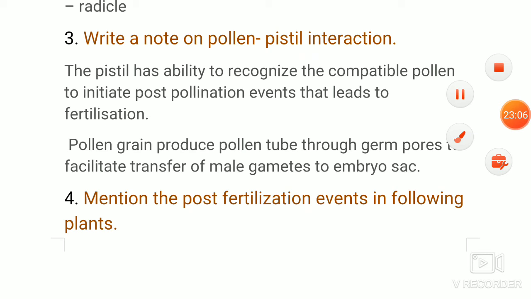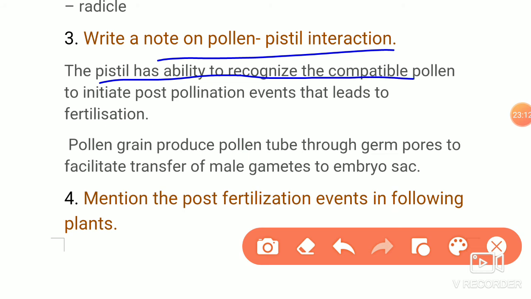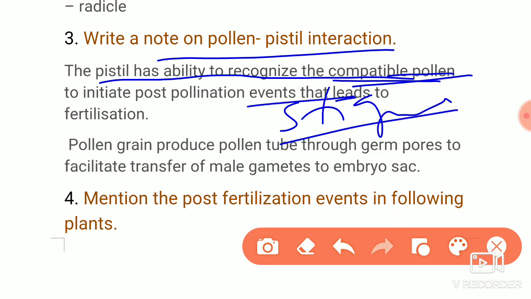Next we'll consider the pollen pistil interaction. So here the pistil will recognize the compatible pollen. Then after that the pollen tube will develop. That pollen tube will enter through the stigma. After entering, it leads to fertilization.